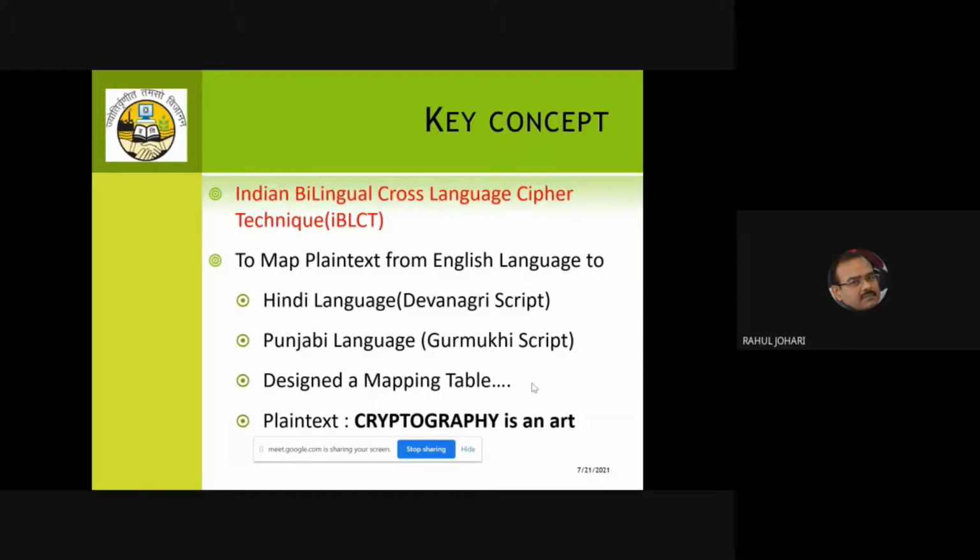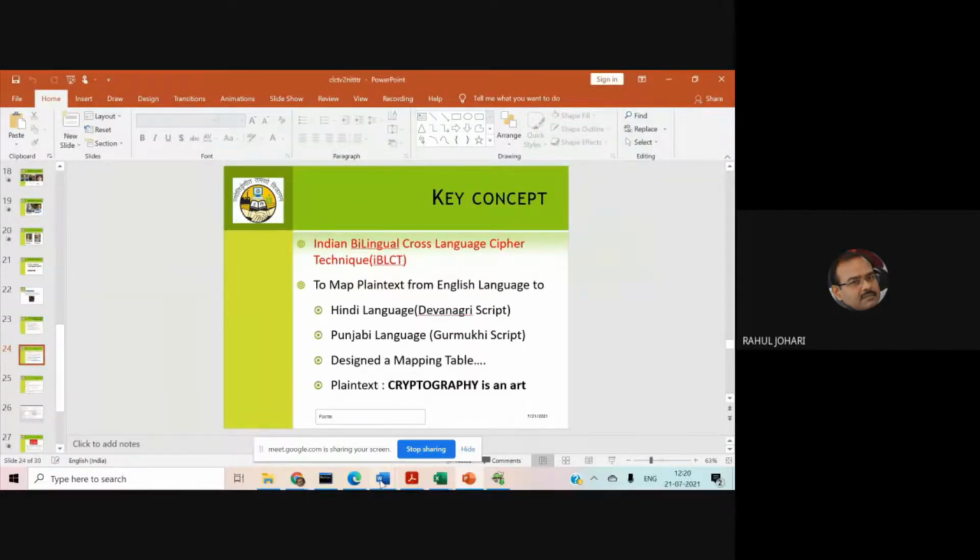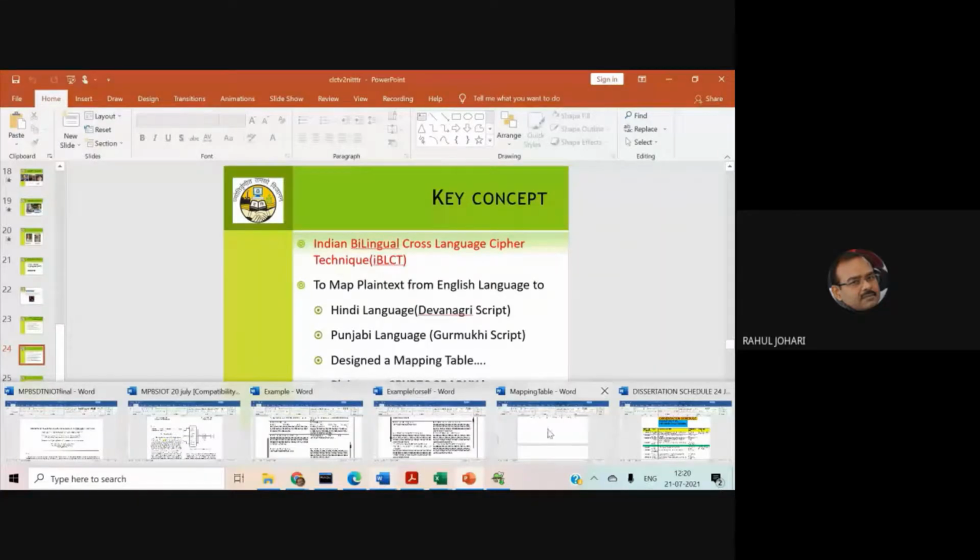Now we'll take an example of the IBLCT technique, Indian Bilingual Cross Language Cipher Technique. Now what do we do here? We map the plain text from the English language first of all to the Hindi language by using the Devanagari script, and then we also use the Punjabi language, which has the Gurmukhi script. To do it, we, meaning me and my students in our lab, designed a mapping table for it, that is, what should be the proper mapping of the characters from the multiple languages. So let me share that mapping table so that you can become familiar with the table which we designed.